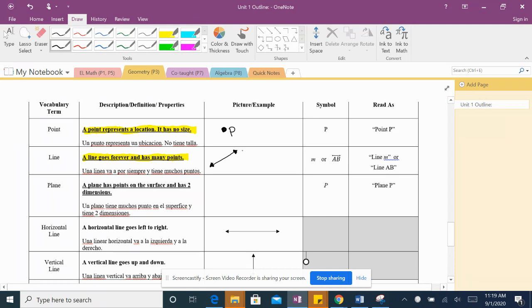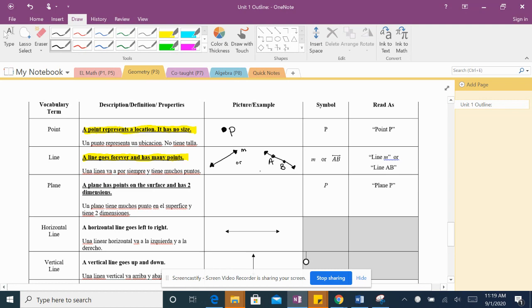So here we can call this line M. Or we can make a line like this. O podemos hacer una línea así, con flechitas, with arrows, point A and point B. This is a line because it has arrows.